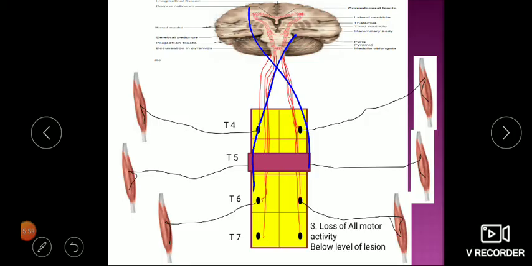So in complete transection, in the spinal shock period, you get loss of all motor activities below the level of lesion. Now it depends what the level of lesion is. If it is below thorax level, that is at the lumbar, you will get paraplegia, both lower limbs are lost. And if the lesion is at the cervical level or just above, all four limbs may get affected, all four limbs are unable to move, that is called quadriplegia.